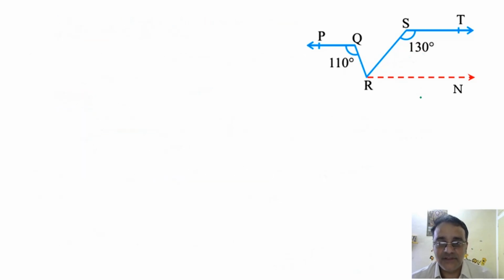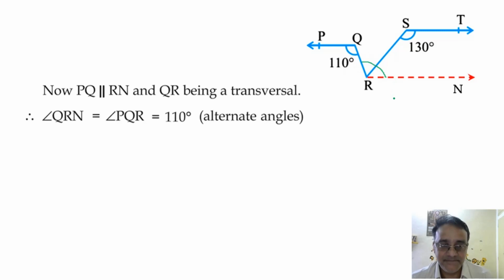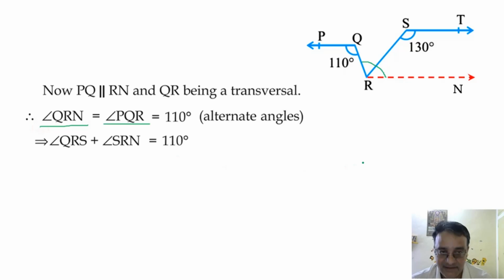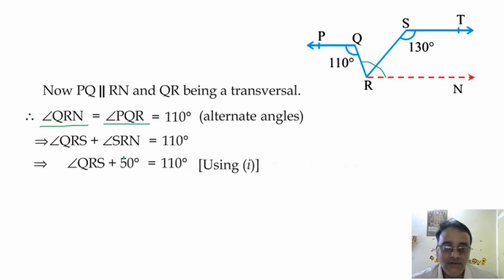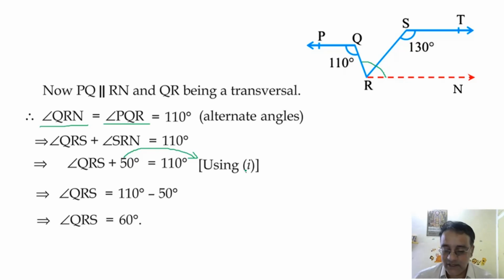Okay, so देख लो ये दोनों angles equal होंगे. These two angles are equal because alternate interior angles, and this angle is 110 degree, and this angle we can break up as 50 plus angle QRS. Okay, now this 50 degree we will shift over here. So it will become minus 50 degree, and the final answer we get is 60 degree. Right. So any doubt in this question? No, sir. Okay.